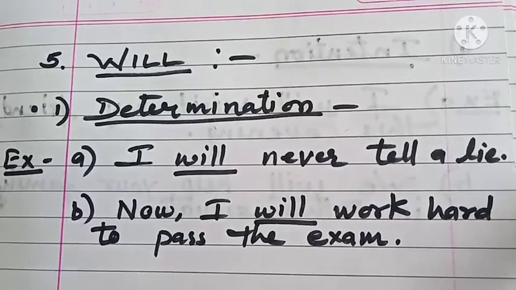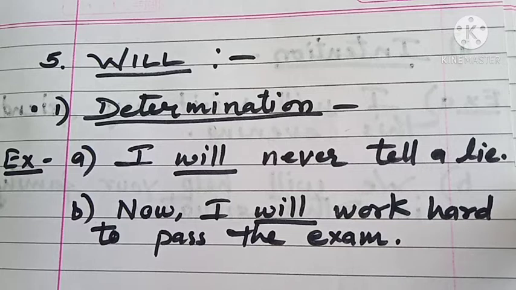Now the next modal auxiliary that we are using here is will. Will expresses determination, promise, threat and intention. I'll explain it to you with the help of some examples. The first thing that we'll see here is determination. You can understand this with the help of this example.